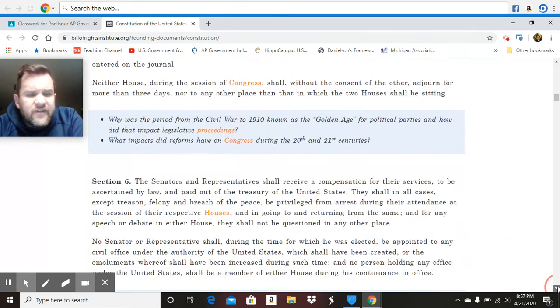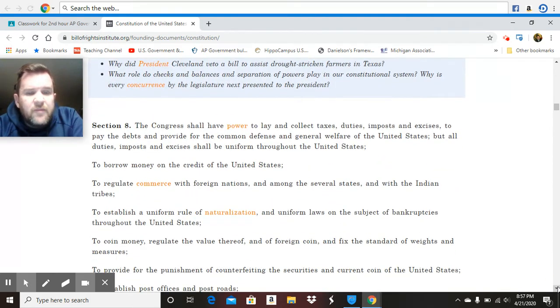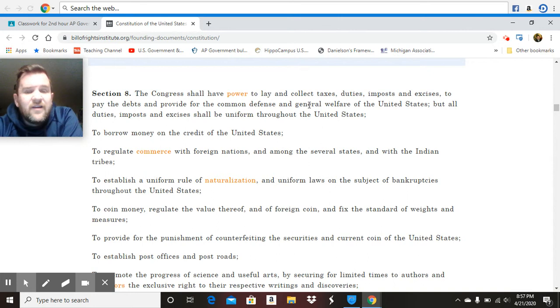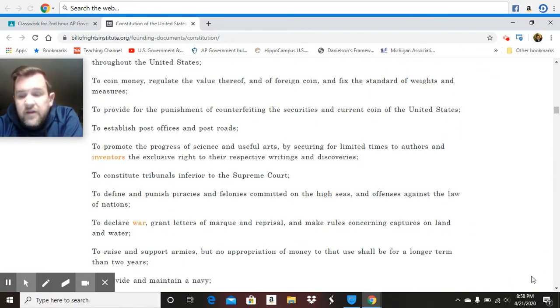Probably the most important section is Section 8, all the enumerated powers. "Congress shall have the power to lay and collect taxes, to borrow money, to regulate commerce"; that's the Commerce Clause, "with foreign nations and among the several states and with the Indian tribes." Establish a uniform rule of naturalization, creating naturalization laws, coining money, providing for punishment of counterfeiting, establishing post offices, and establishing inferior courts to the Supreme Court, and so on and so forth.